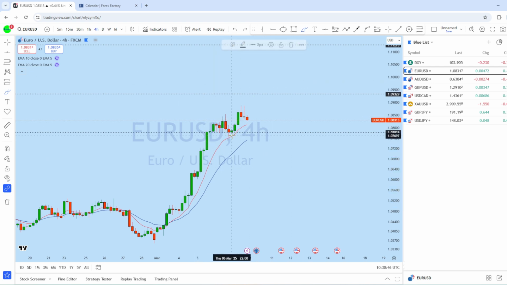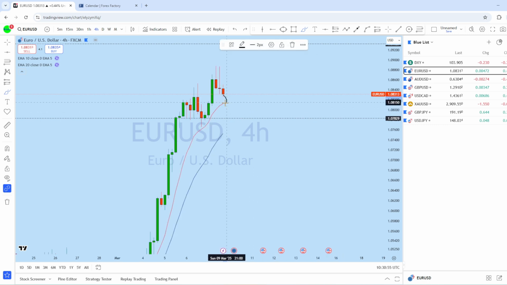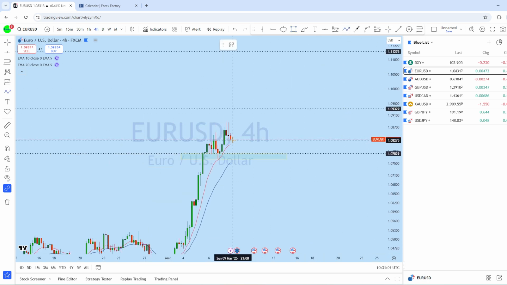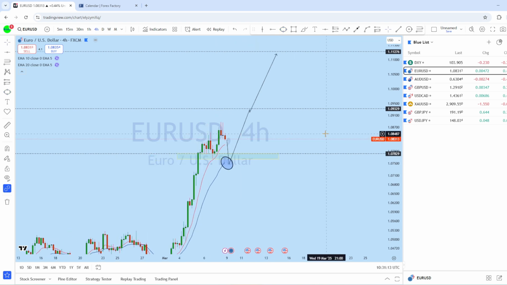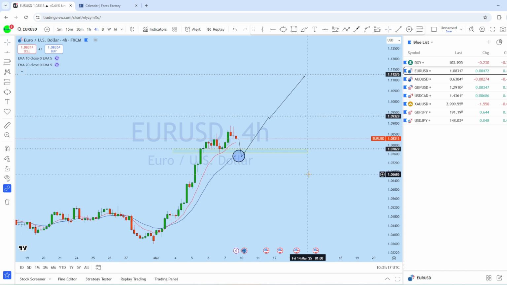Now as the market failed to create a new higher high here, we saw a couple of sessions of pullback, but I think that the market may drop again to that support level for a deeper liquidity grab, and this is the zone that we could see EURUSD retesting, potentially grabbing more liquidity to bounce back up to continue to the upside to create a new higher high. This could be the zone that we can look for a potential entry opportunity this week on EURUSD.